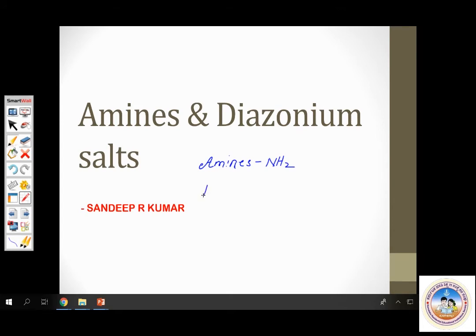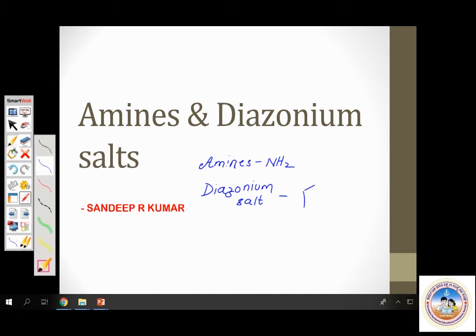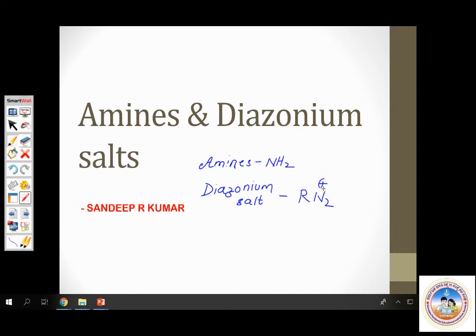Diazonium salts would have the following structure: a benzene ring, or in general, if I have to represent it, RN2+ X-, benzene diazonium halide. This is how you generally represent it. Let us quickly go through the synopsis part and then start solving questions one by one.